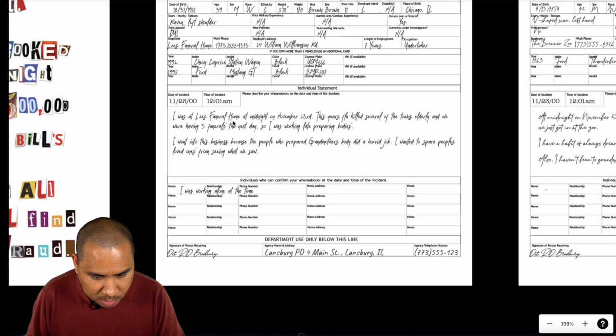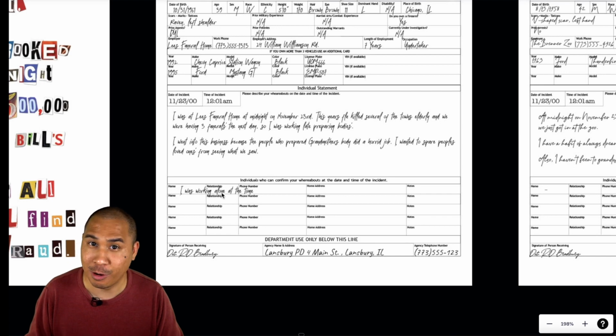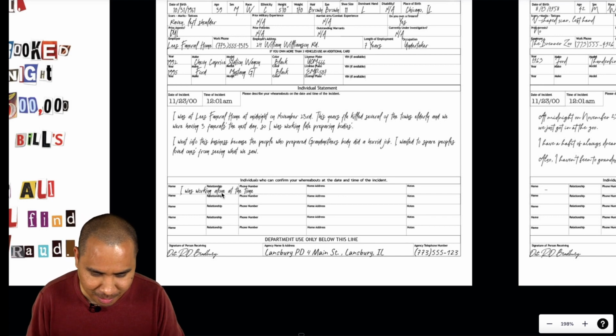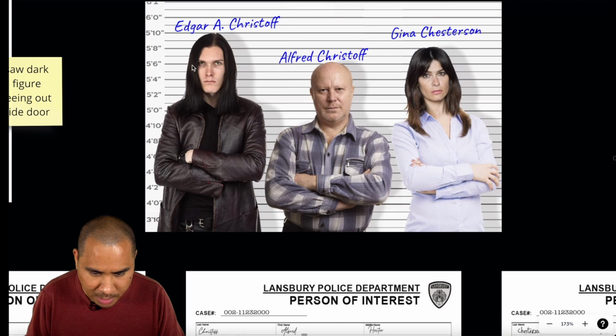I was at Lee's funeral home at midnight on November 23rd. This year's flu killed several of the town's elderly, and we were having 3 funerals the next day, so I was working late preparing bodies. I went into this business because the people who prepared grandmother's body did a horrid job. I wanted to spare people's loved ones from seeing what we saw. Individuals who can confirm whereabouts, I was working alone.